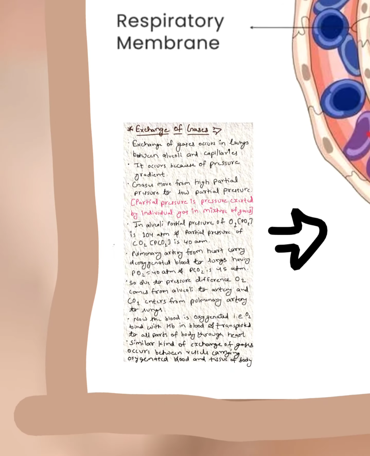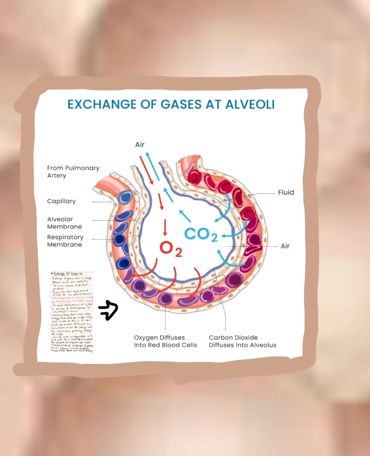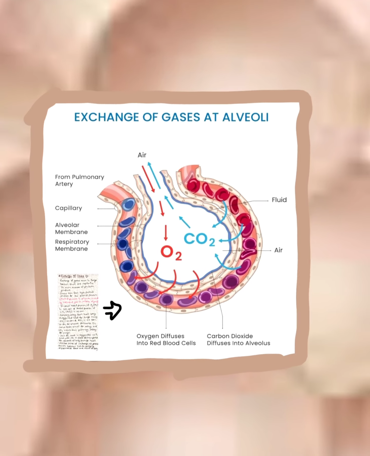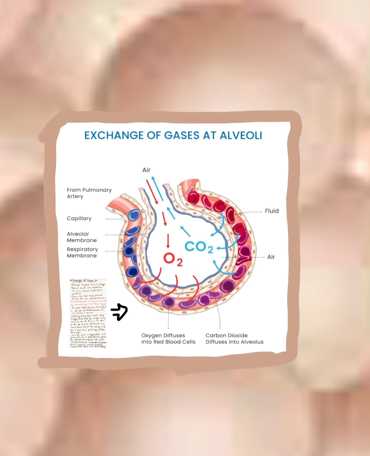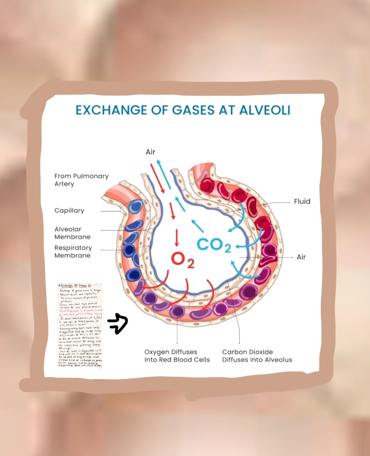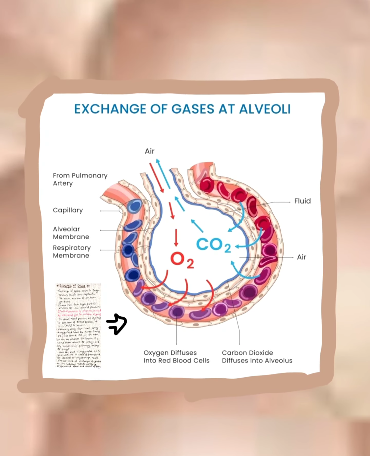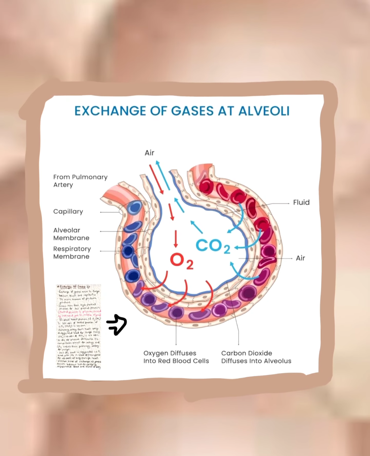So this way oxygen is transported all over the body, and exchange of gases occurs at the alveoli level and at the tissue level. Here we can see deoxygenated blood converted into oxygenated blood and CO2 from the deoxygenated blood being released into the atmosphere.